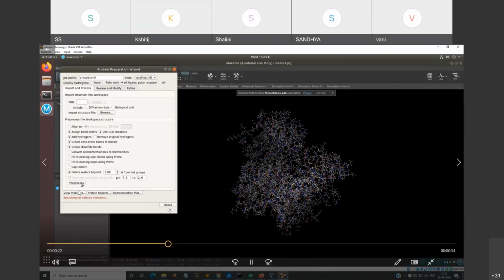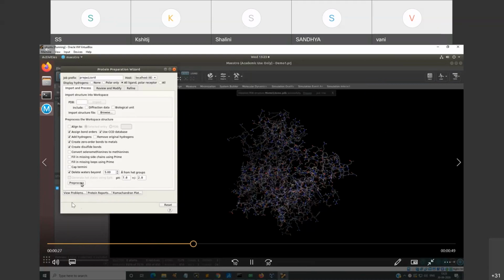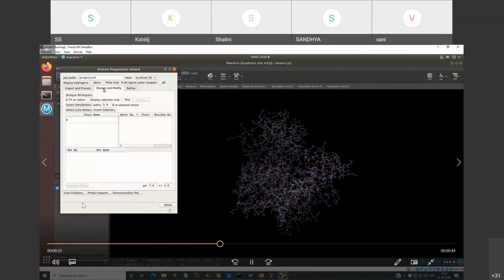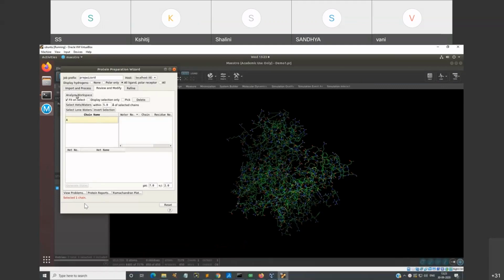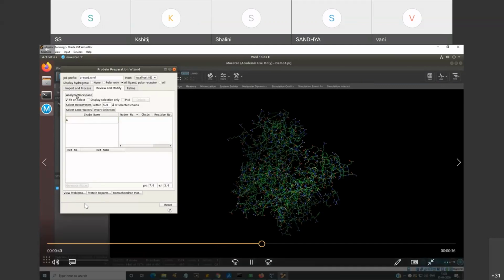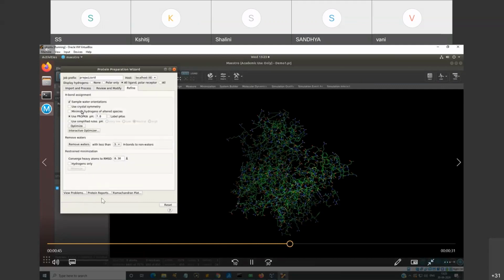All the other parameters will be kept as default. Once you do this pre-processing, you can see something like this popping up, and you can see the browsing and reviewing and modifying also in the same terminal. Select one of these chains and analyze the workspace. When you analyze the workspace, you can go on and refine the workspace with different parameters of pH. Over here I have taken neutral pH. You can also converge the heavy atoms to RMSD and optimize.